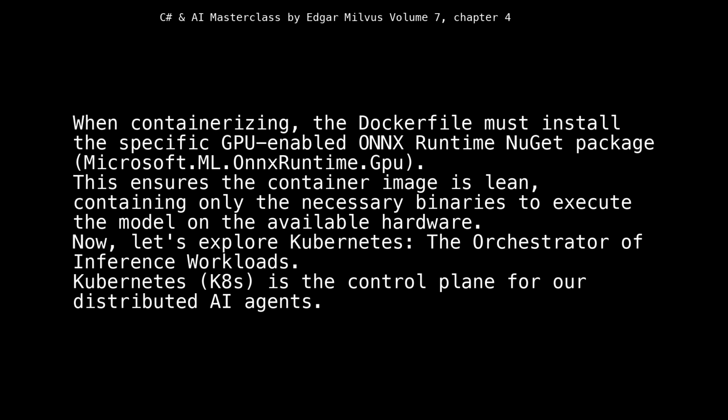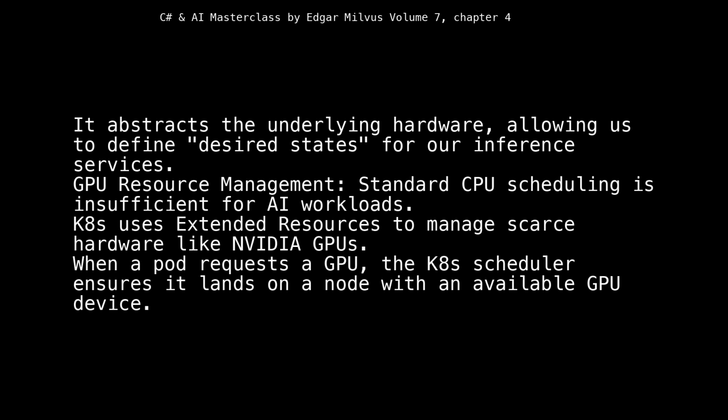Kubernetes is the control plane for our distributed AI agents. It abstracts the underlying hardware, allowing us to define desired states for our inference services. GPU resource management: standard CPU scheduling is insufficient for AI workloads. Kubernetes uses extended resources to manage scarce hardware like NVIDIA GPUs. When a pod requests a GPU, the Kubernetes scheduler ensures it lands on a node with an available GPU device.